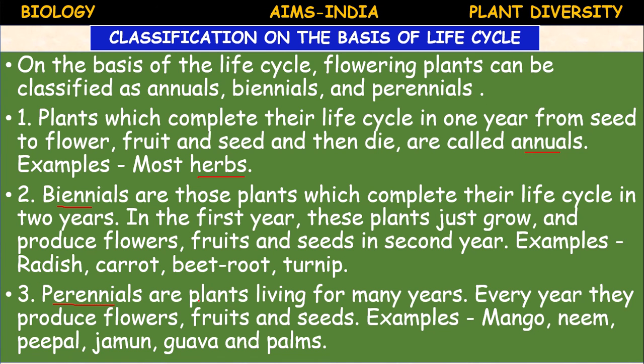And the last one is perennials. Perennials are the plants living for many years. Every year they produce flowers, fruits, and seeds. The cycle continues. Example, mango, neem, peepal, jamun, guava, and palms. These are all perennial plants, trees.